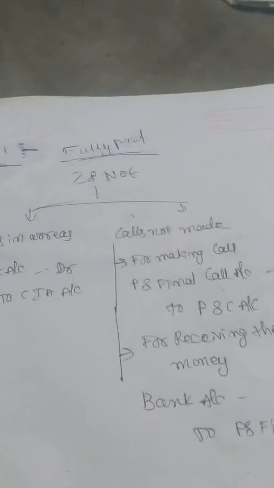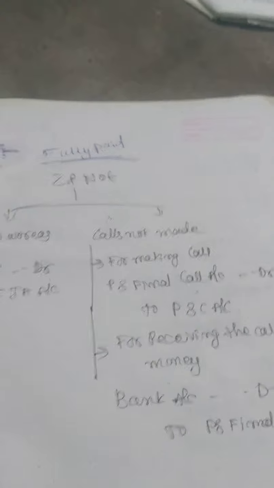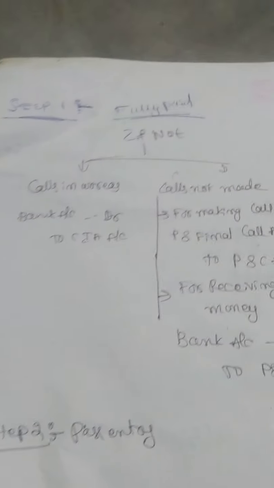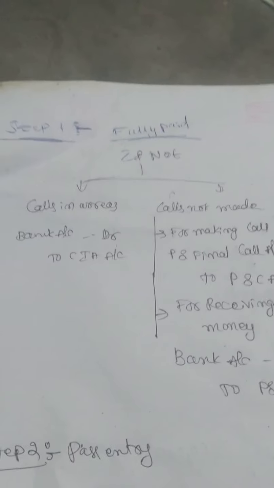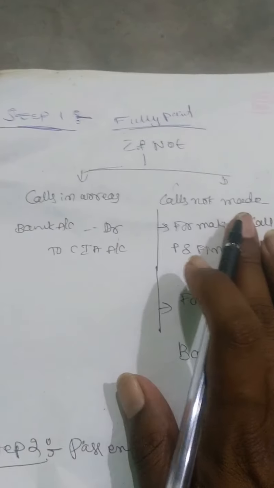So I have step number 1. Step number 1 is you need to make sure that the amount is fully paid. For example, if the preference shares face value is 10 rupees, make sure that they have paid the full 10 rupees. If not, there are two cases.